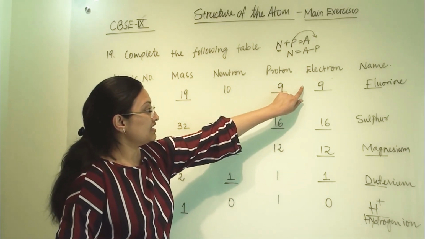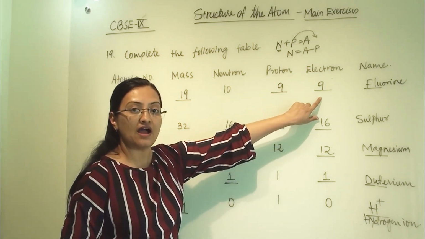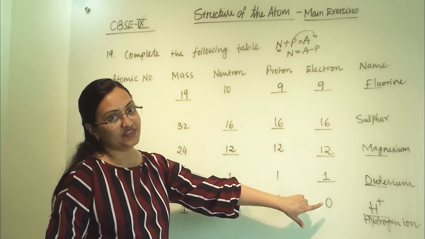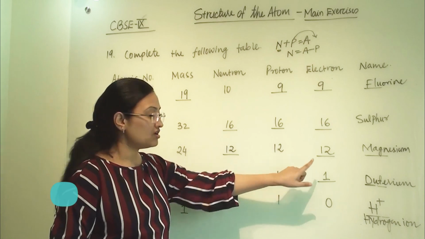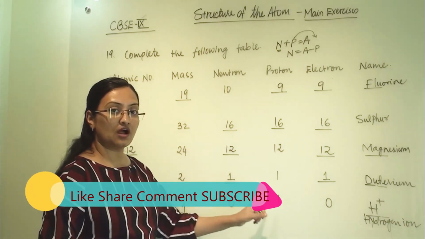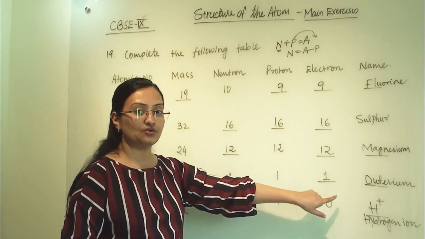If there is a change in electron number, then it might be an ion of that particular element. So if they have given a different electron number compared to proton count, then it must be an ion of that particular element.